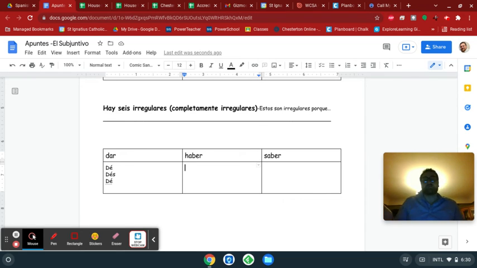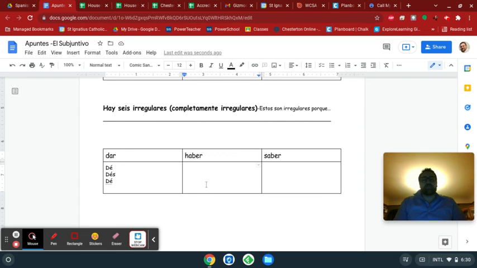Or si and sí. Sí can mean yes, or si can mean if. If it has an accent mark, it's yes. If it doesn't have an accent mark, it's if. So this is just another one of those, because de means of, but dé is also the subjunctive yo form and the subjunctive usted form of give, and so it has an accent mark. And then the rest of them have accent marks too.